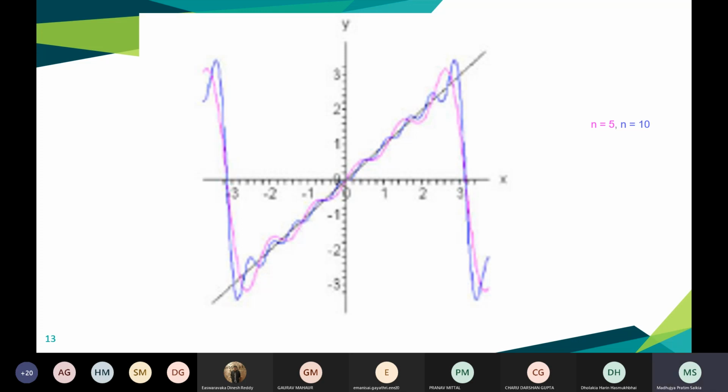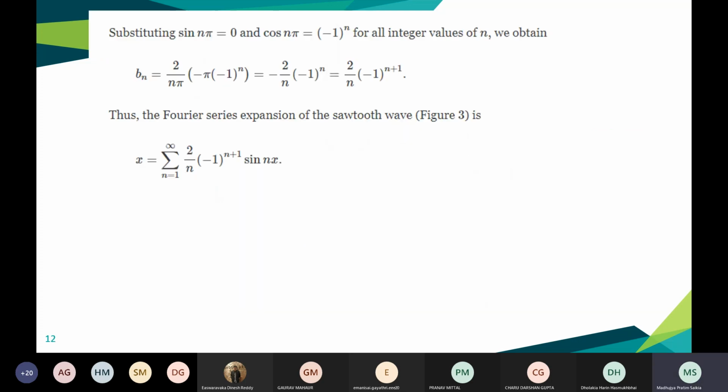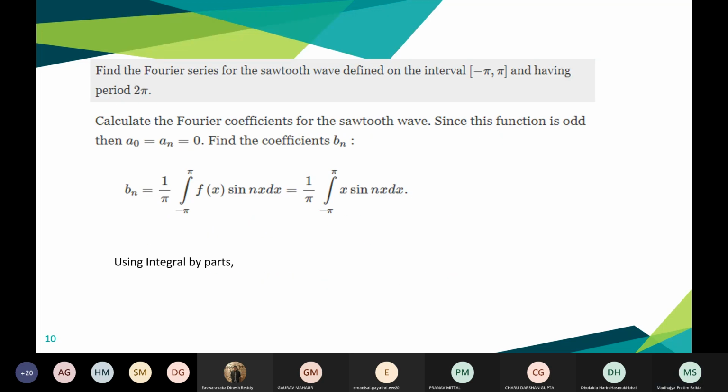The sawtooth wave for the range minus pi to pi, right? As you can see in the graph, the dark blue straight line goes like this. So you can say it will be x, the sawtooth wave for that range. f of x is equal to x.